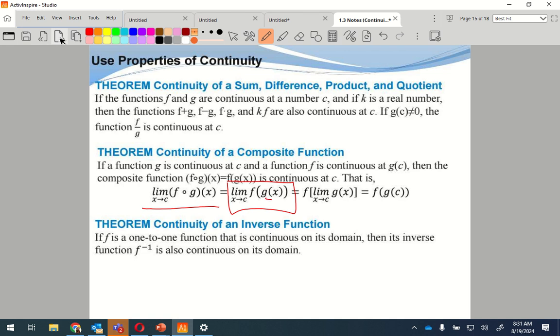That means I'm evaluating at x for g, and that answer is my new x going into f. Does that make sense? So input, output. The input for g is x, right? The output for g is now the new input for f.